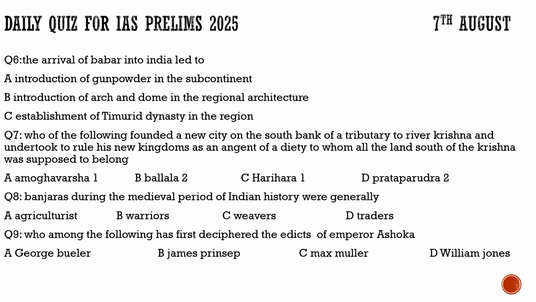Now coming to question number 8. It talks about Banjaras during the medieval period of Indian history. They were not agriculturalists, nor warriors, nor weavers; they were traders who went from place to place for trading purposes. Now coming to question number 9, who among the following first deciphered the edicts of Emperor Ashoka? Was it George Buhler? Was it James Prinsep? Was it Max Muller or William Jones? It was definitely James Prinsep. So for question number 9, the correct option is option B.